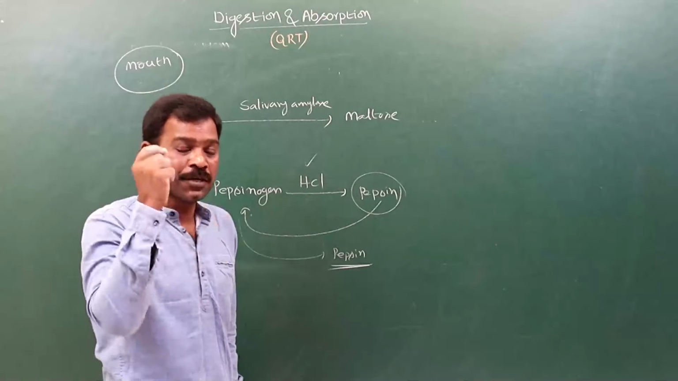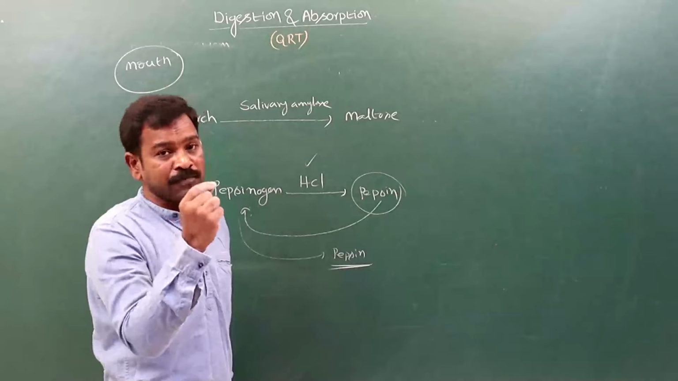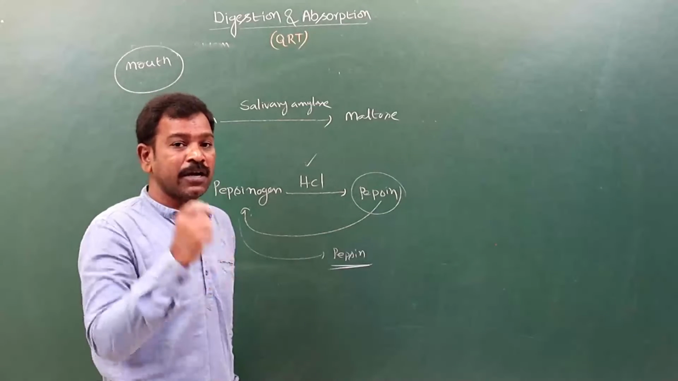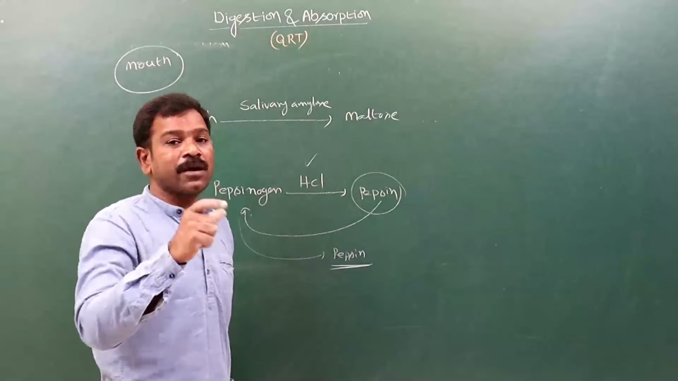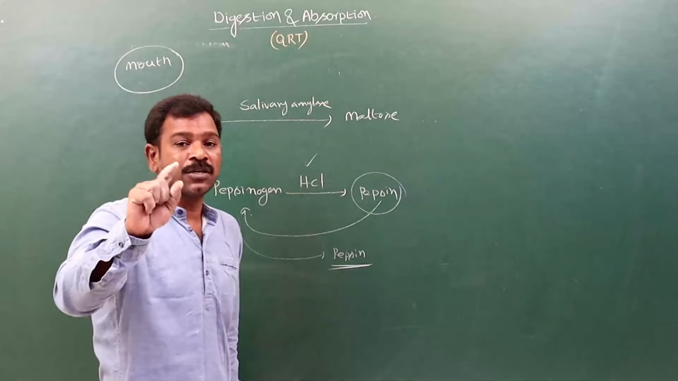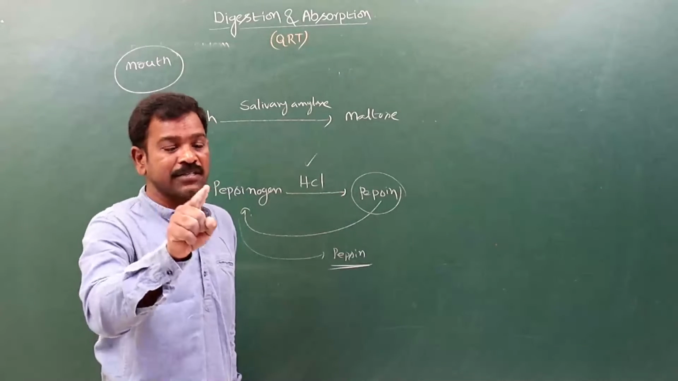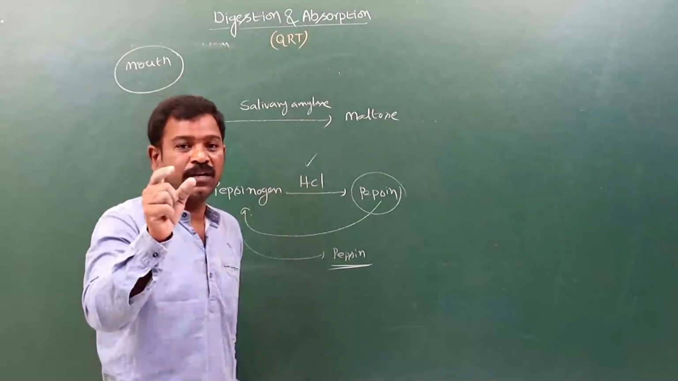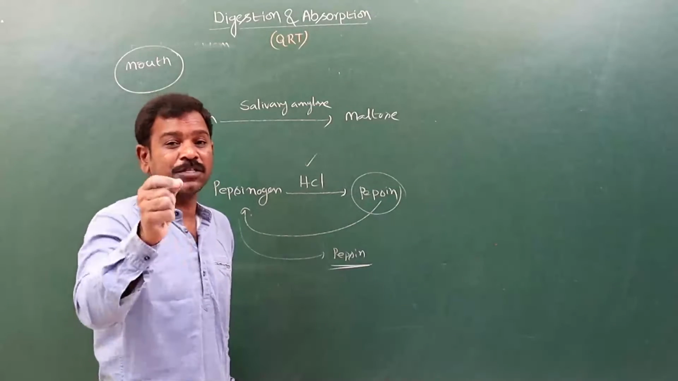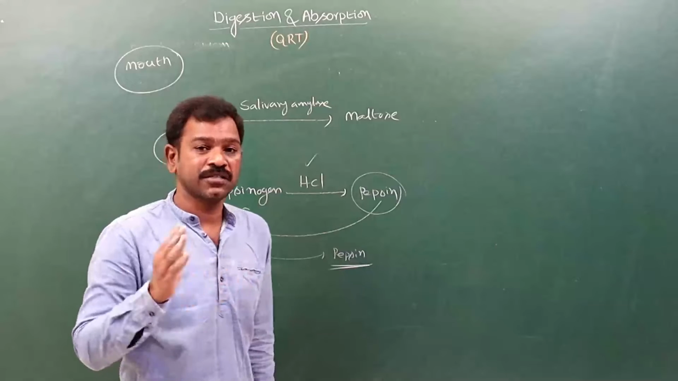On those proteoses, peptones and proteins, trypsin, chymotrypsin and carboxypeptidase act, and dipeptides are formed. These dipeptides are digested by the dipeptidases of intestinal juice. Finally, we get amino acids. By the formation of amino acids, protein digestion is completed.